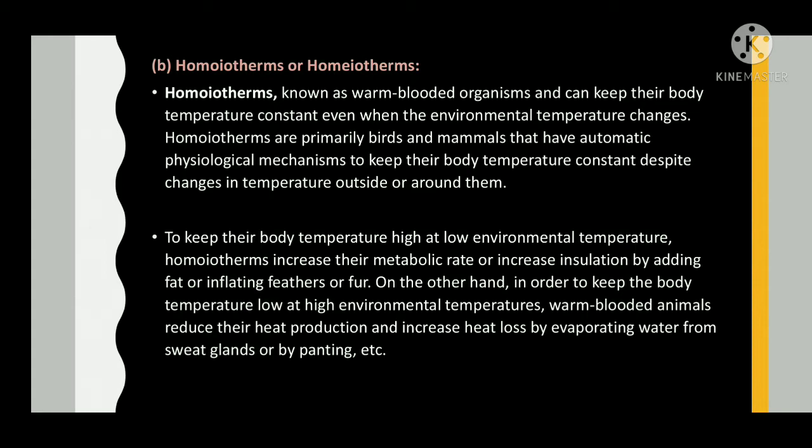To keep their body temperature high at low environmental temperature, homeotherms increase their metabolic rate or increase insulation by adding fat or inflating feathers or fur. On the other hand, in order to keep the body temperature low at high environmental temperatures, warm-blooded animals reduce their heat production and increase heat loss by evaporating water from sweat glands or panting, etc.